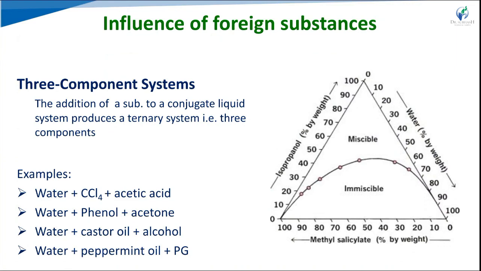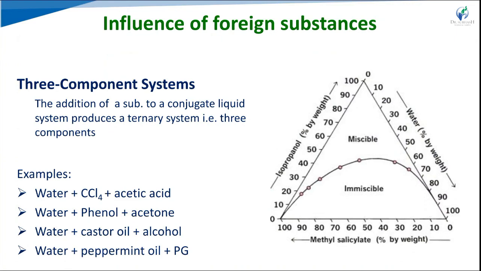For example, the addition of succinic acid to the phenol water system. Previously we used naphthalene and KCl, which are soluble in phenol and in water respectively, and that decreased the mutual solubility of the pair.